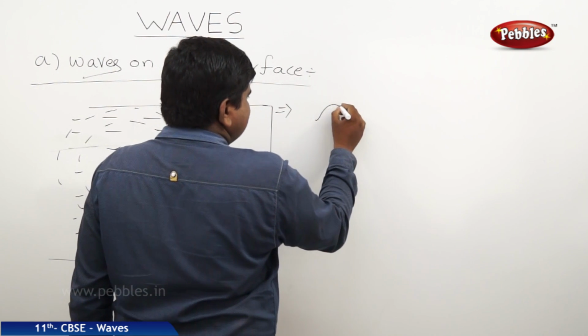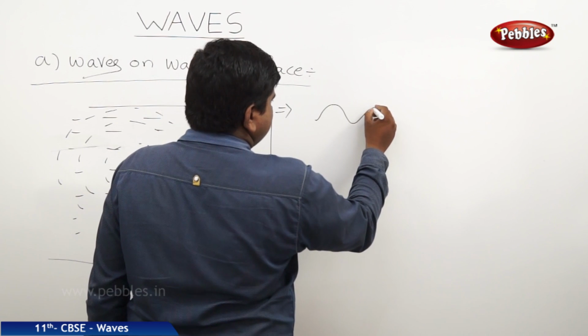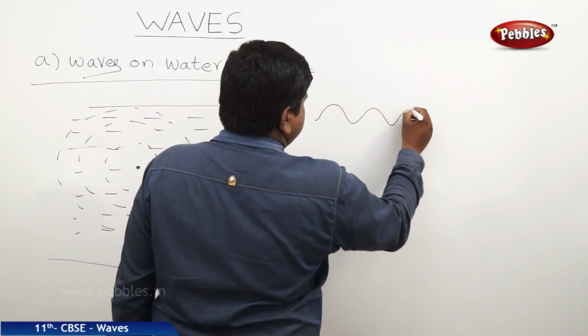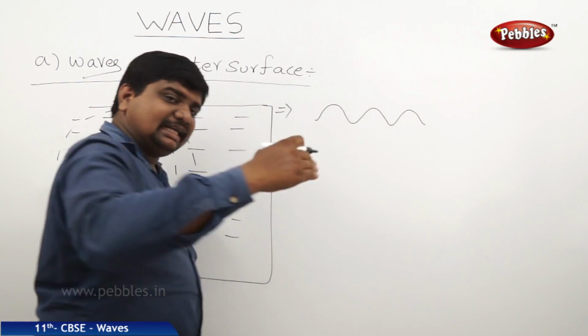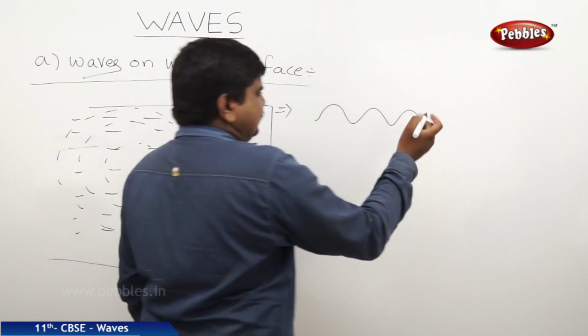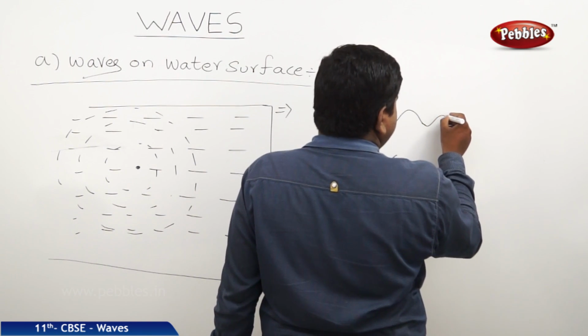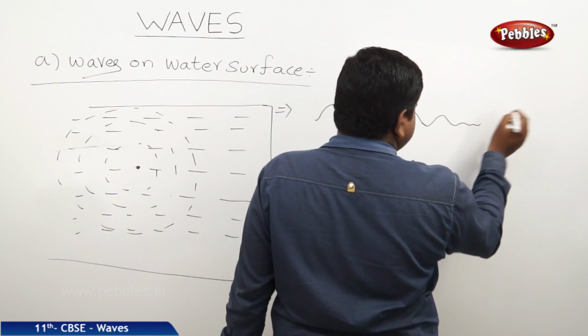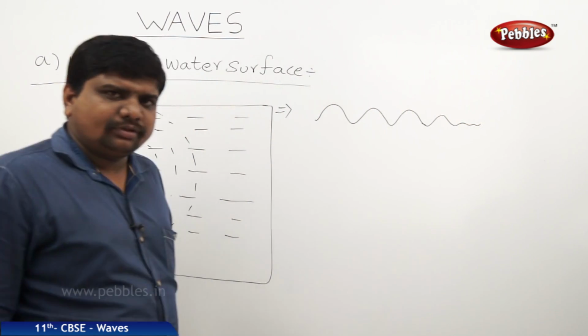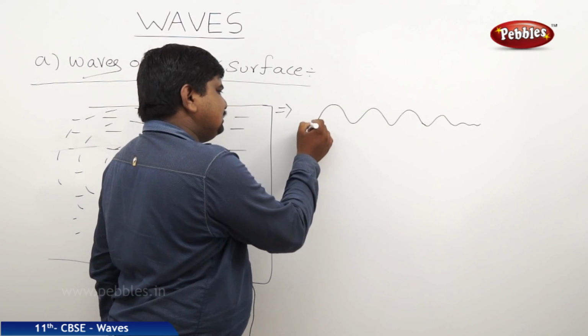So it is like this. We can see the water wave propagating like that. As it goes further, its amplitude decreases continuously like this. So this is the point of disturbance.